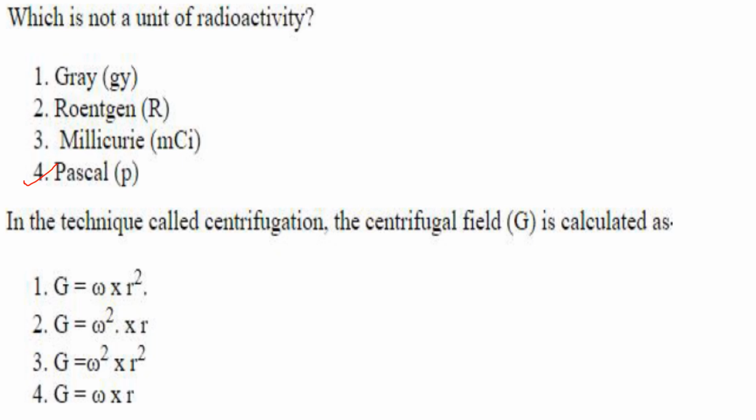In the technique called centrifugation, the centrifugal field is calculated as G is equal to omega square R. Answer is option 2.